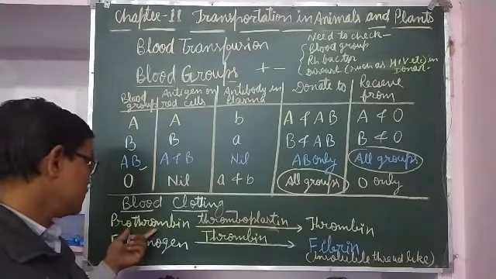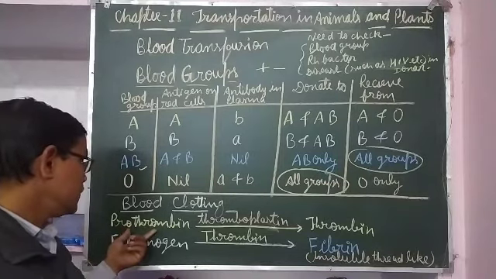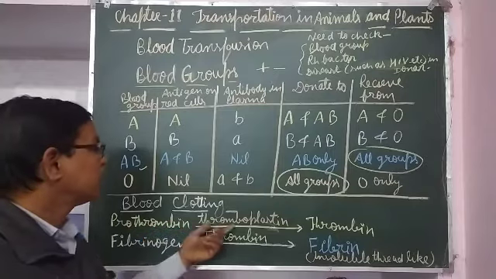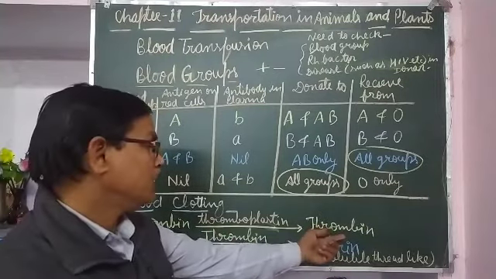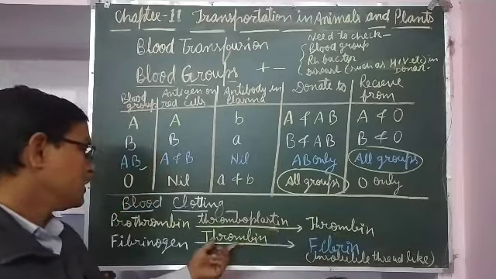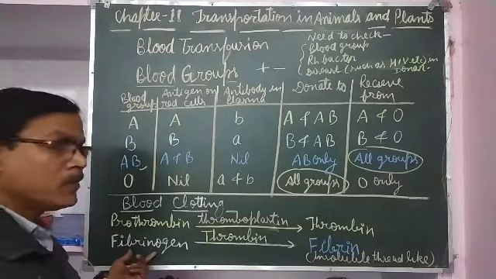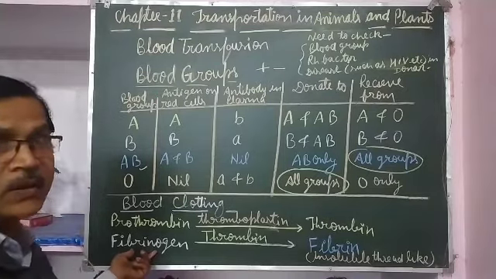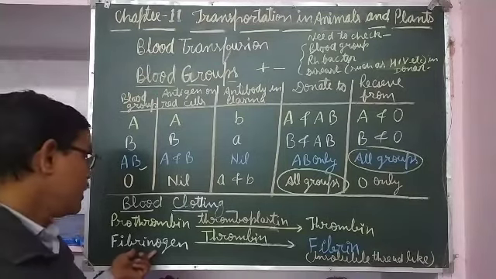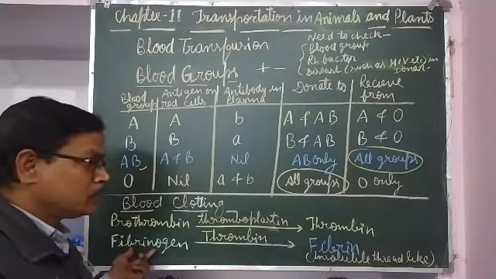That prothrombin, a type of protein, is converted by the thromboplastin enzyme into thrombin, and this thrombin converts fibrinogen. About fibrinogen, I may have told you that it is a type of protein present in the plasma. This fibrinogen helps in clotting of blood.